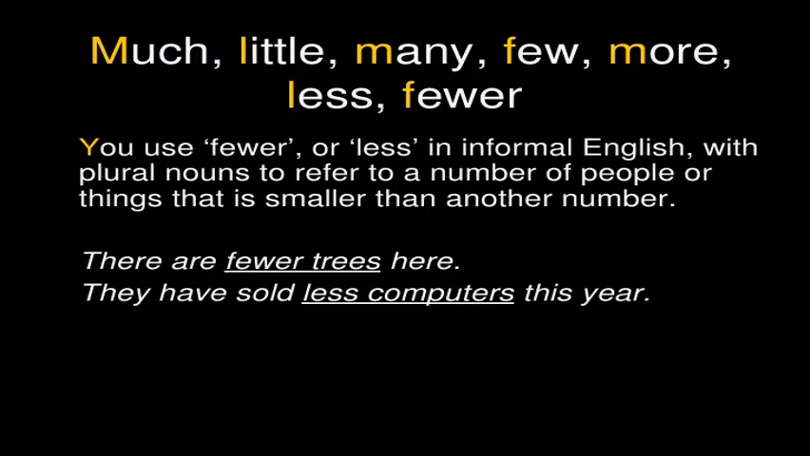And we have to use fewer, or less in informal English, with plural nouns to refer to a number of people or things that is smaller than other numbers. Remember, one more time, less and fewer are comparatives, okay? And you have to compare something. For example, there are fewer trees here. Okay, que hay menos árboles aquí, menos árboles que en otro lado. So it's a comparative. And they have sold less computers this year. Don't forget it, kids.